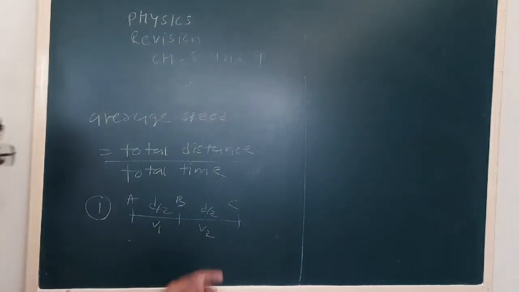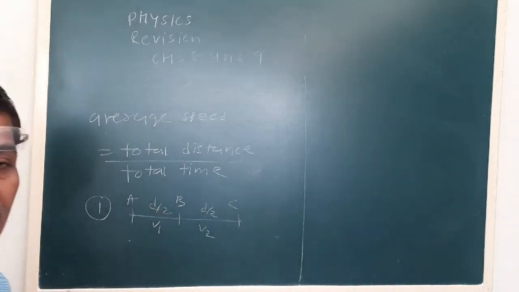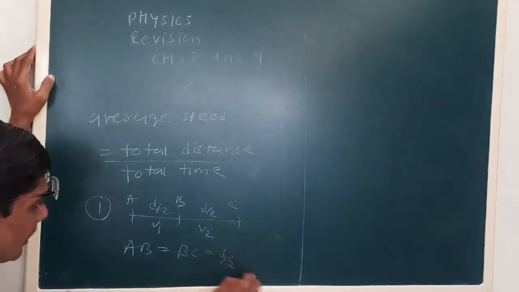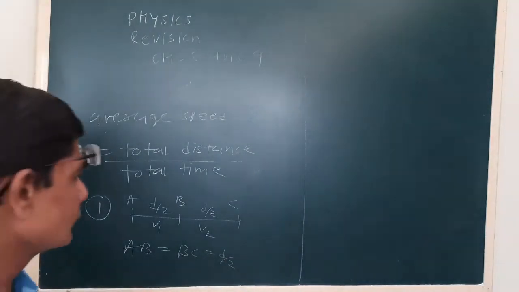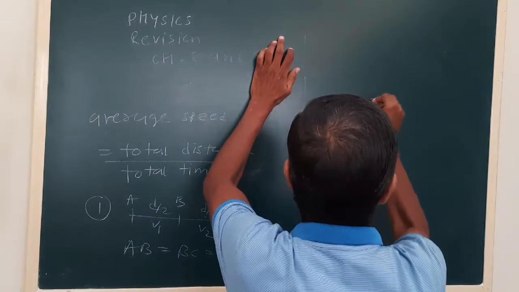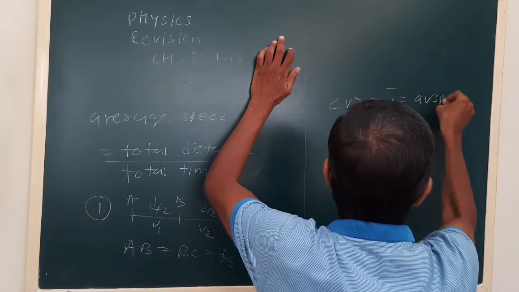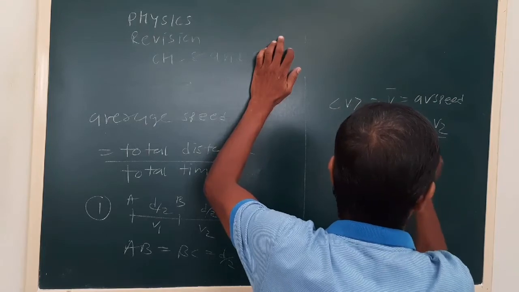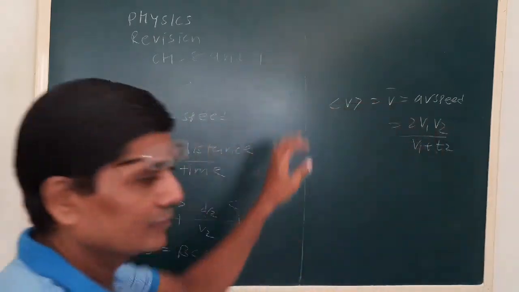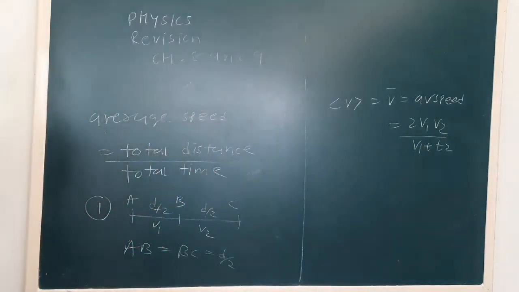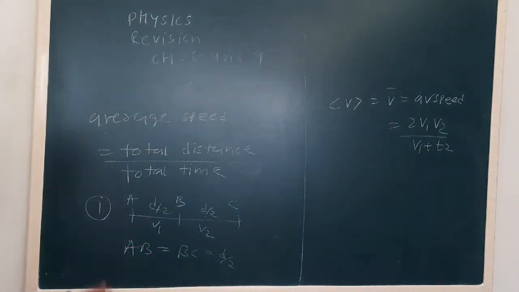During a given motion, let us say AB and BC are equal parts, then half of the distance is covered in each part, but the speed is different. Then average speed, if it is asked in an MCQ, we can solve by using this formula in a given time interval.